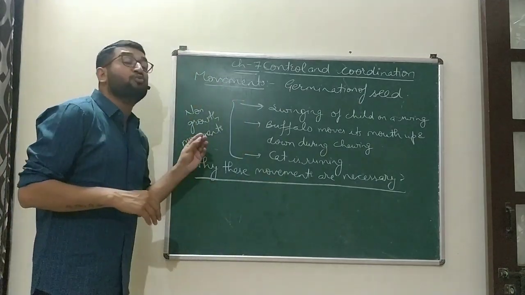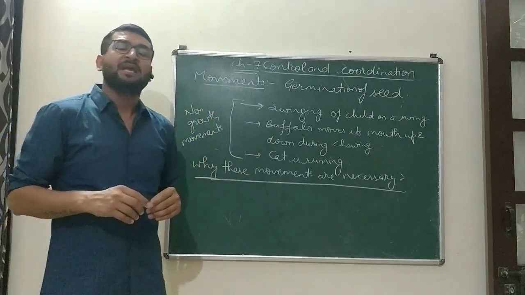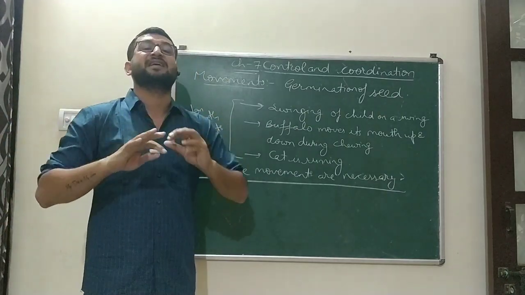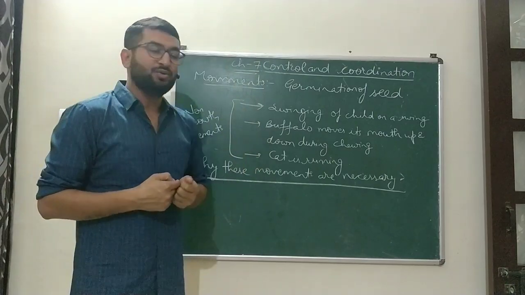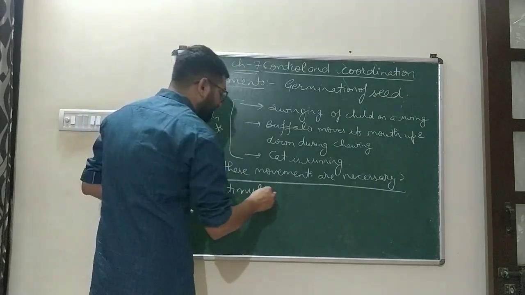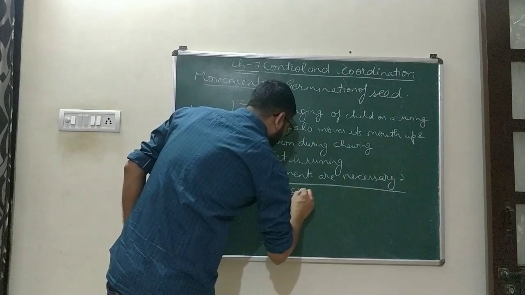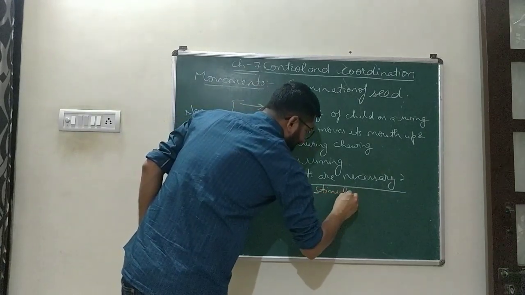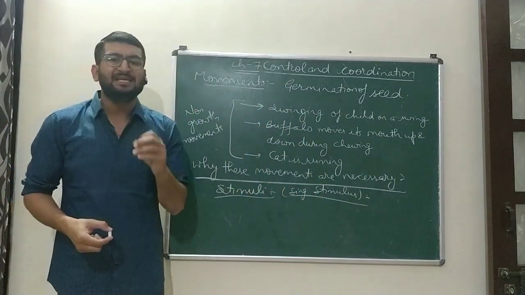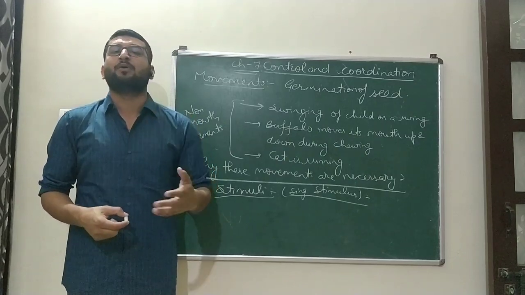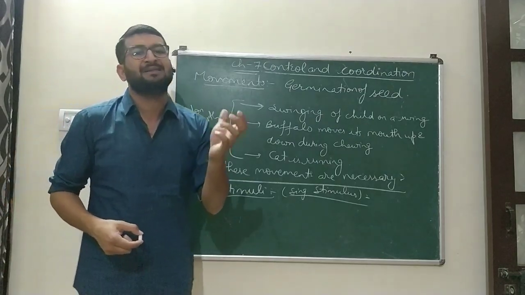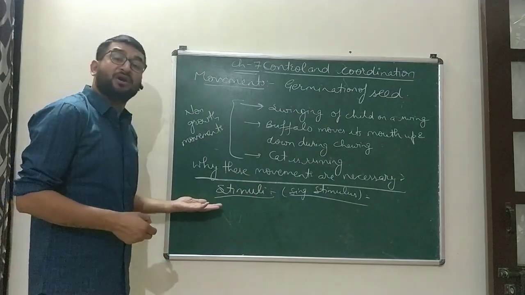So these are the kinds of movements which are shown by various organisms. And why are these necessary, children? Because these movements are the result of a certain environmental change. So the next thing which comes into this chapter, and the first definition of your syllabus, is stimuli. Its singular is stimulus. What is a stimulus or stimuli? Any environmental change which brings about a change in the body, which results in a response by the body parts, is known as stimulus or stimuli.